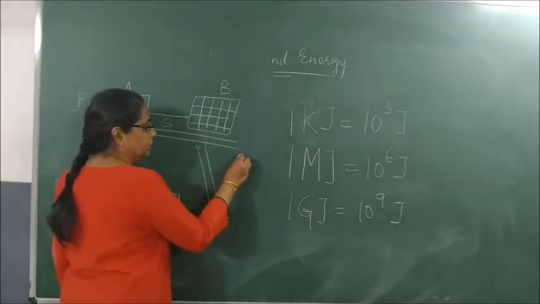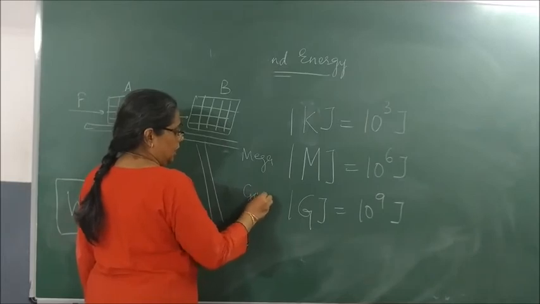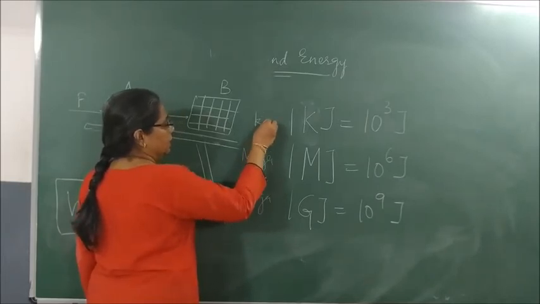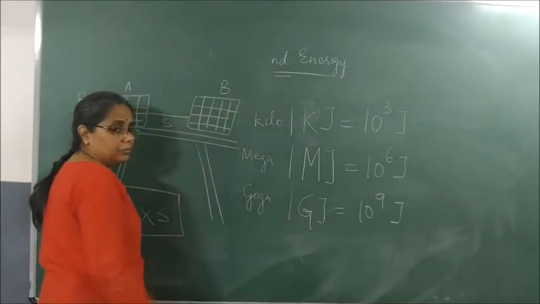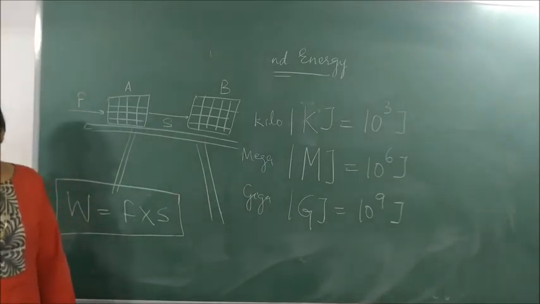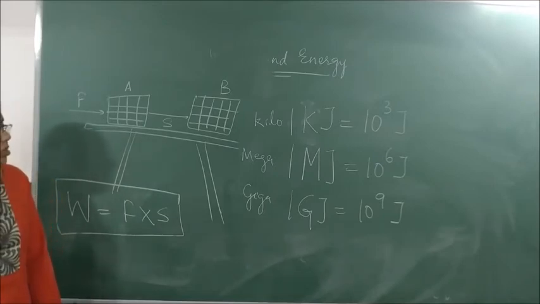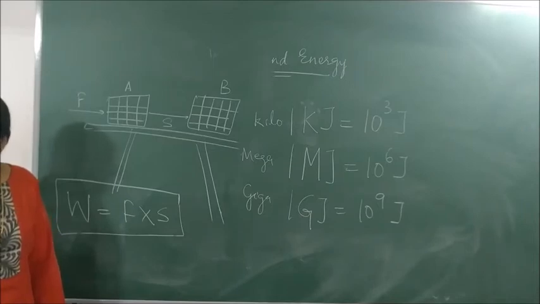Mega, giga and kilo. 1 kilojoule is 10 to the power of 3 joules, 1 megajoule 10 to the power of 6 joules, 1 gigajoule 10 to the power of 9 joules. Correct? Understood?